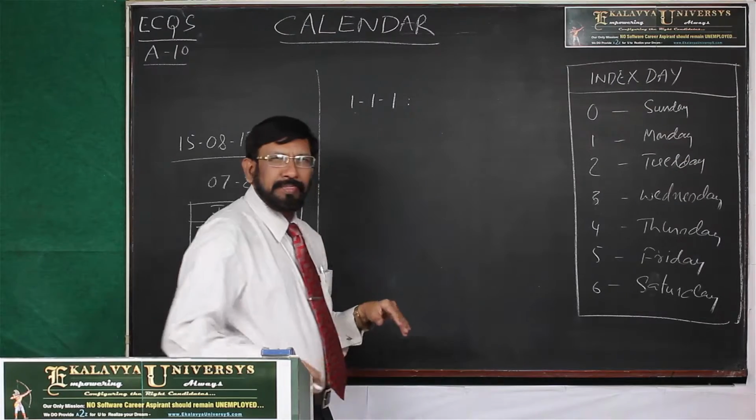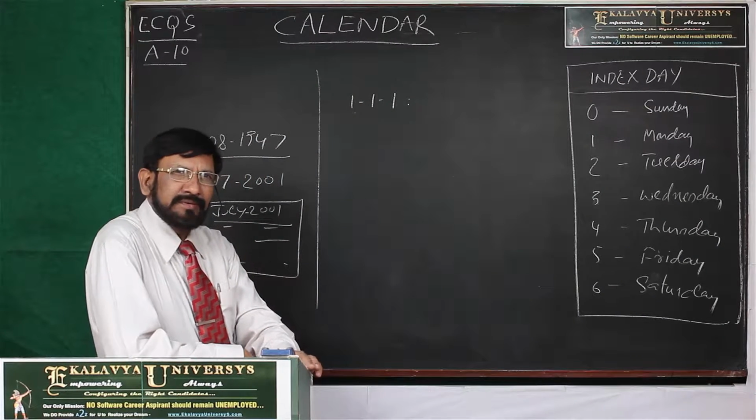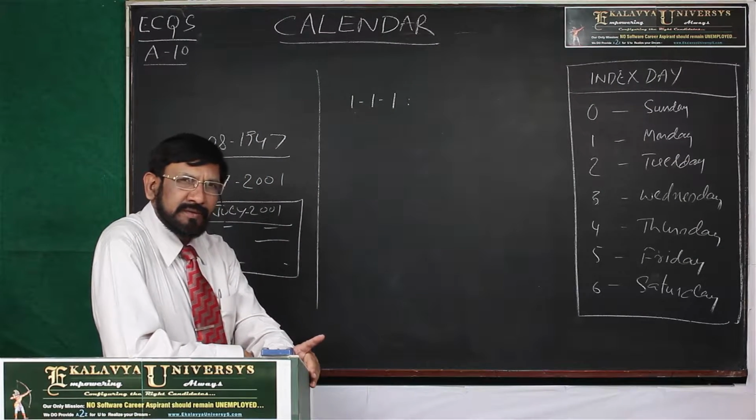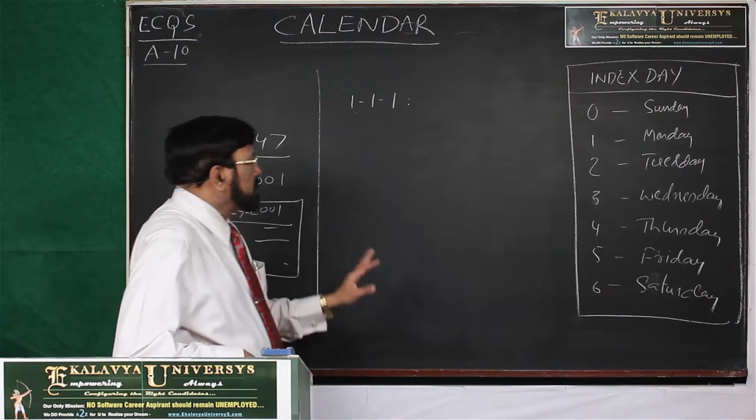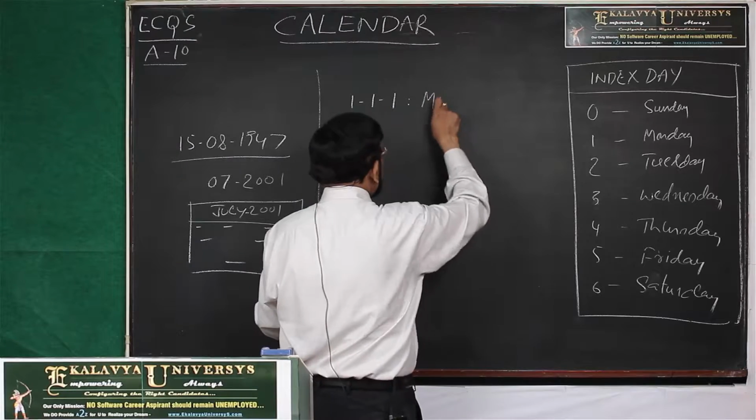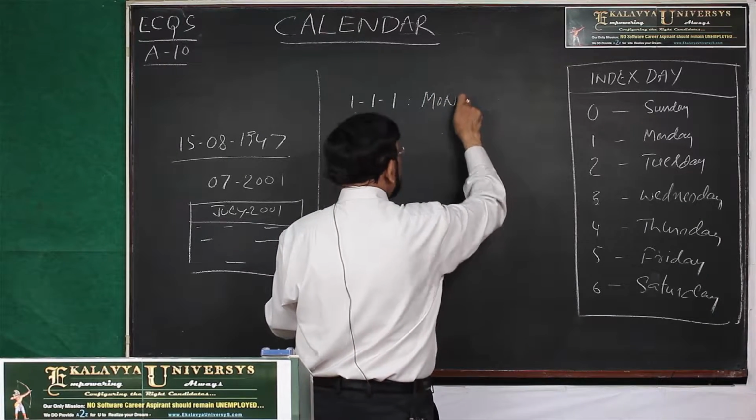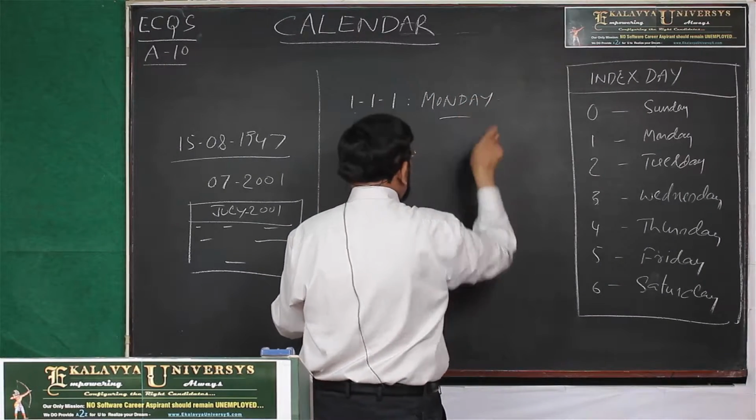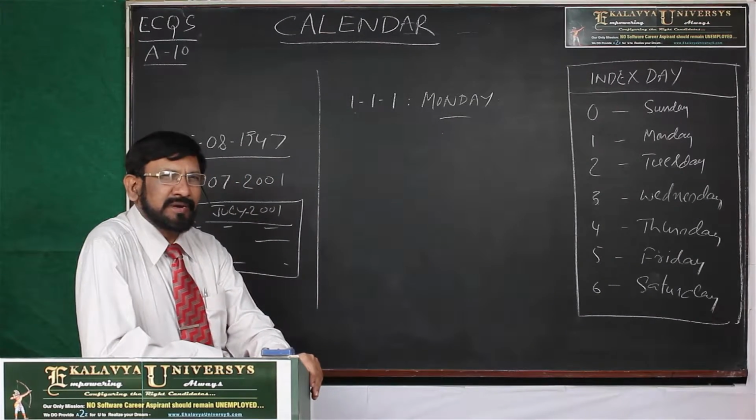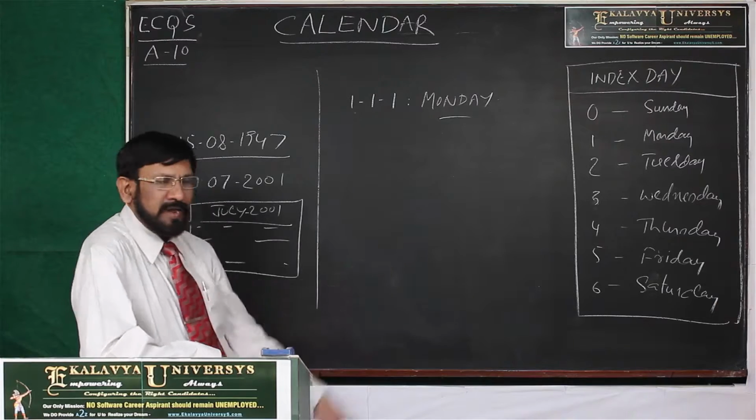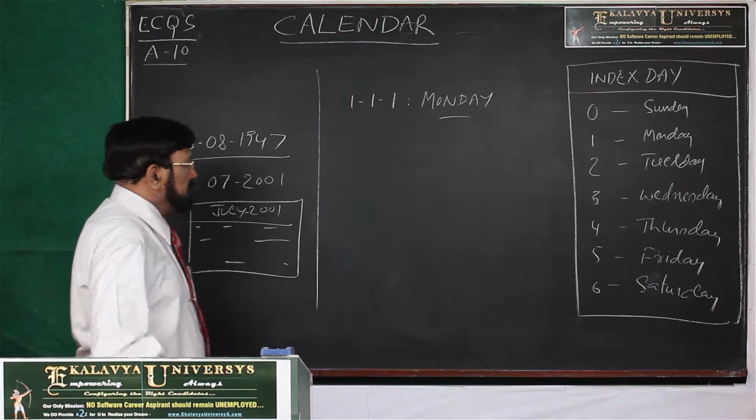What is the day? Most of you think that the day on 1-1-1, the first day of the English calendar, is Sunday. It is not Sunday, it is Monday. How is this information useful to you? I'll give you a simple calculation. Then when next Monday comes,